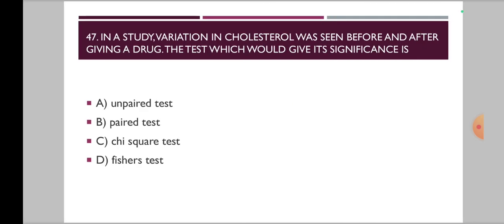Now 47th one. In a study, variation in cholesterol was seen before and after giving a drug. The test which would give its significance is. Options are unpaired test, paired t-test, chi-square test and Fisher's test.